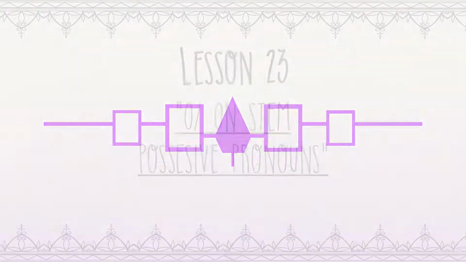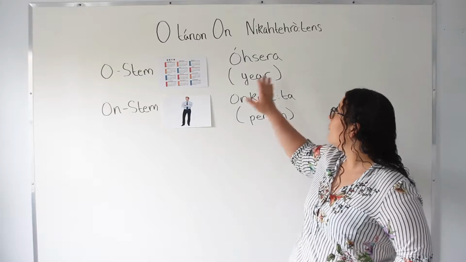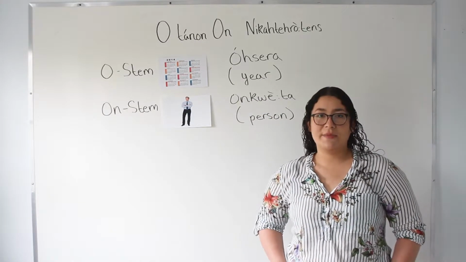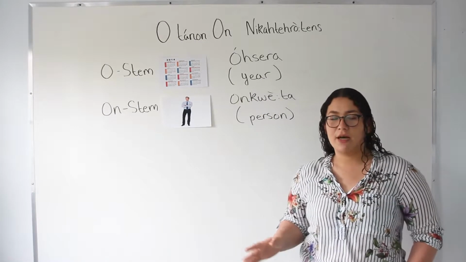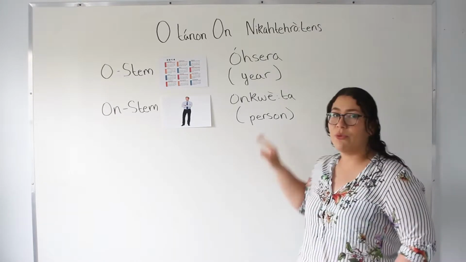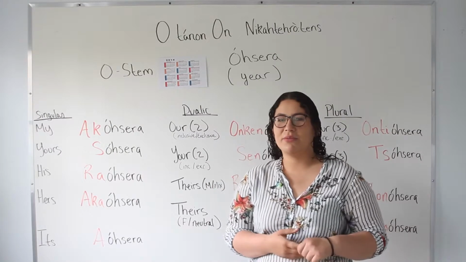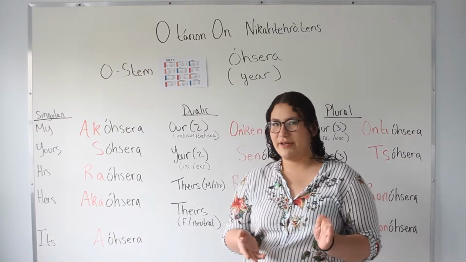Today we're going to be looking at O and ON stem words and how to incorporate them with nouns. So for O stem we only have one word and it's osera, which means year, and then for ON stem there's a couple of them, but normally they'll begin with ng. So today we're going to be looking at ngweda, which means person. So first we're going to be looking at the singular pronouns, incorporating it with osera.